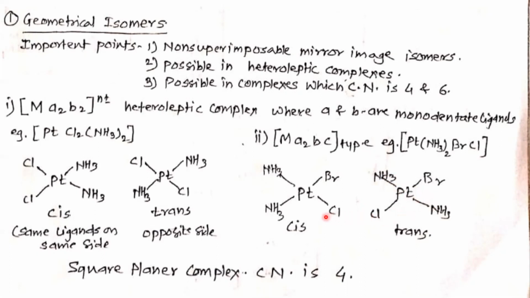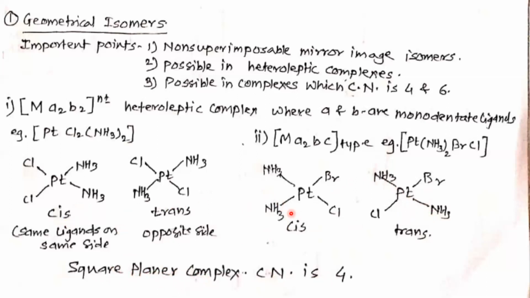Their molecular formula is the same, but the structural arrangement in space is different. When both the similar ligands are present on the same side of the complex, then it is cis. If similar ligands are on opposite sides, then it is called the trans isomer. So coordination number is 4 and it has square planar geometry.